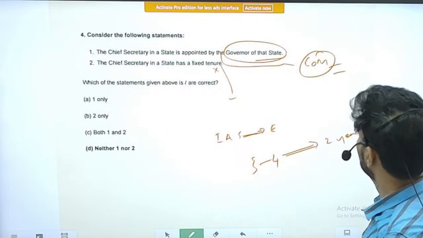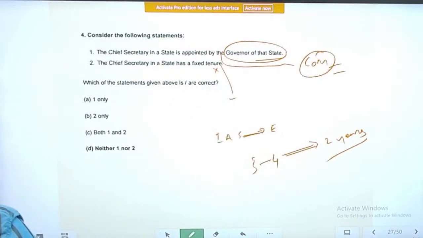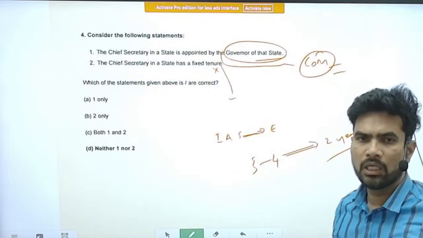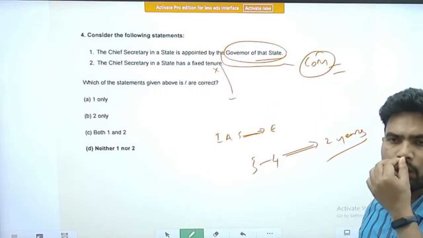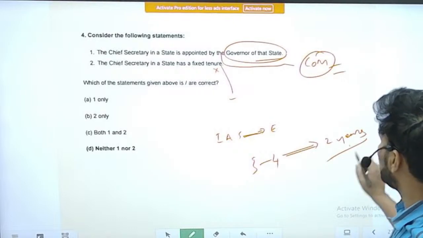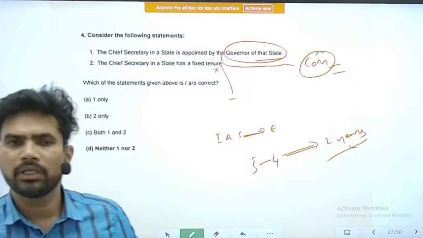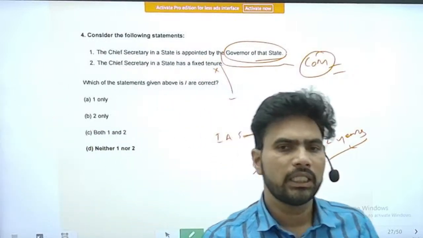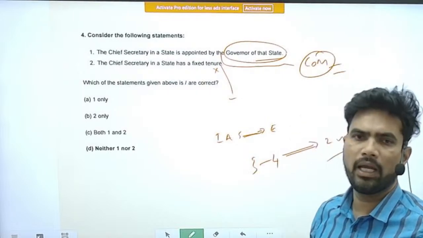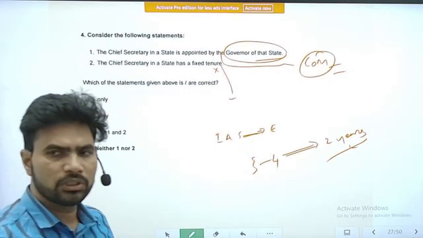So there are specific guidelines given by the Supreme Court that there should be some continuity in the administration, and for important positions, important posts, there should be some minimum tenure. So like that, till 2 years, the service can be extended for positions like cabinet secretary, chief secretary, the director of CBI, and the directors of ED, etc., wherever there are important positions, that can be done.